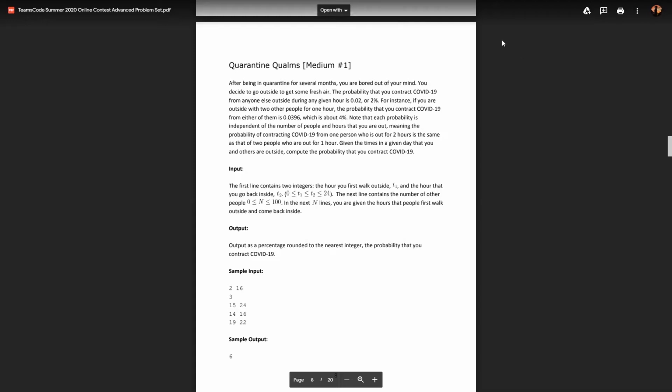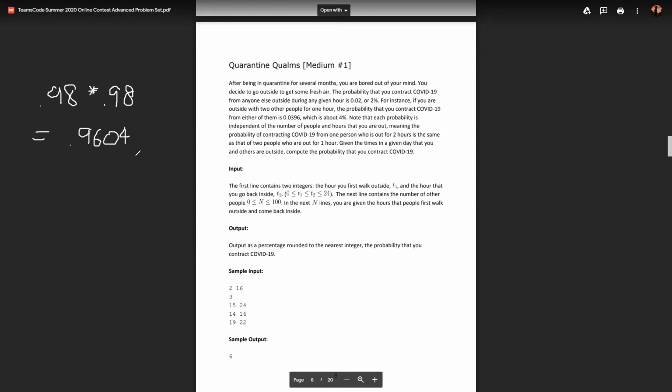So the chance that I don't have it at this point: the chance I don't get it from Sean is 0.98, and the chance I don't get it from Winbert is 0.98. So there's a 98% chance that I don't get it from either of them. If we do 0.98 times 0.98, that's equal to 0.9604.